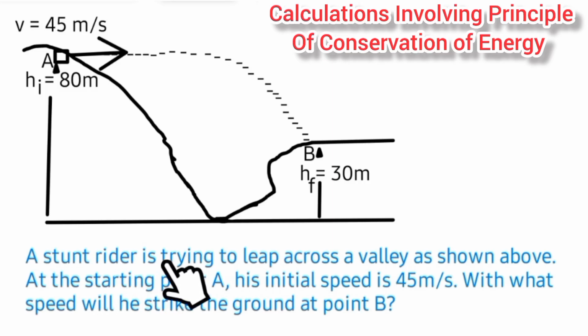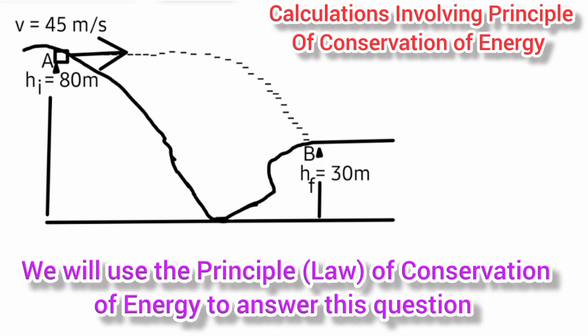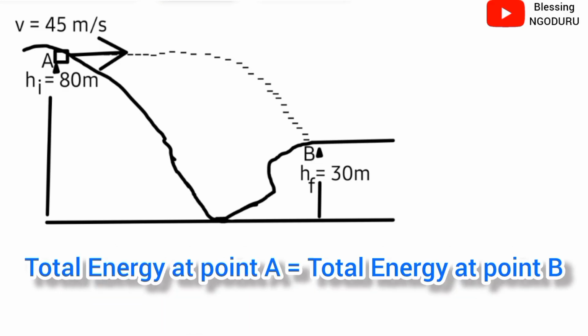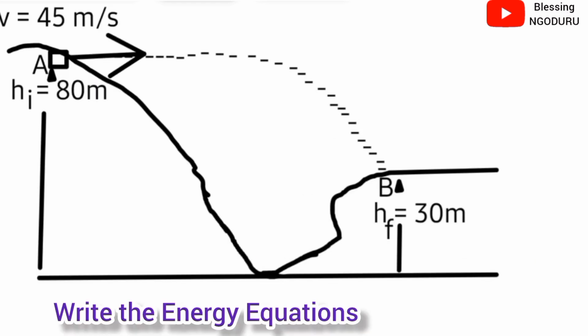A stunt rider is trying to leap across a valley as shown above. At the starting point A, his initial speed v is 45 meters per second. With what speed will he strike the ground at point B? We'll use the principle of conservation of energy to answer this question. That is, the total energy at point A is equal to the total energy at point B. Firstly, let's write the energy equation.